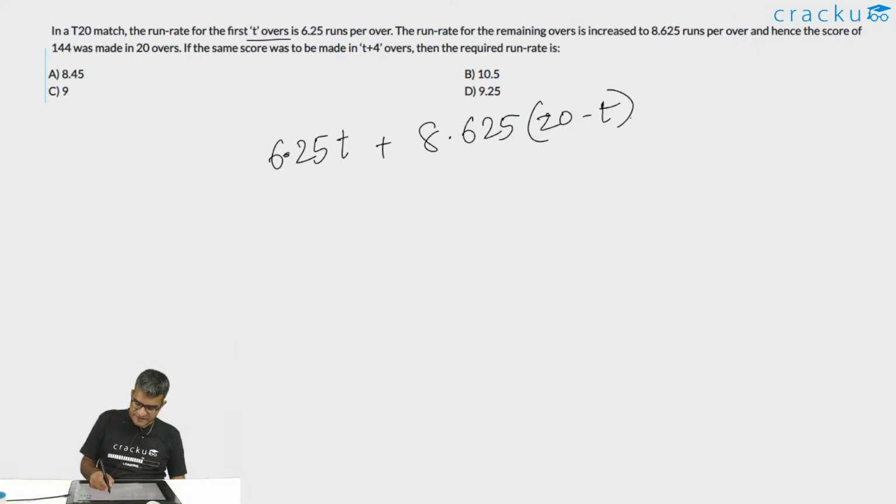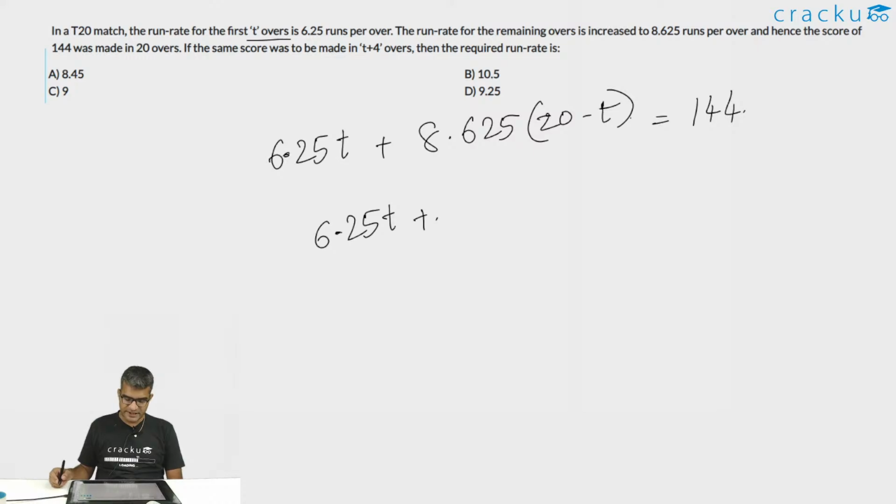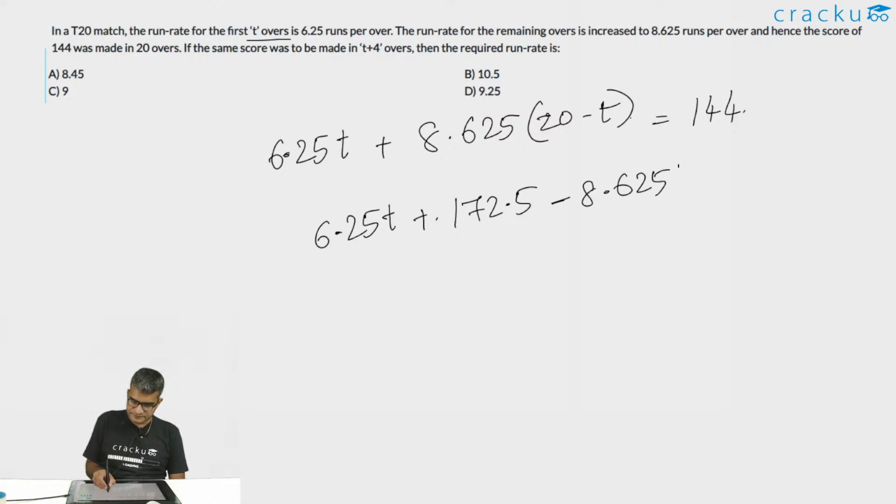We are told the total runs scored is 144. If you simplify it, you are going to get the value of t. So 6.25t plus 8.625 into 20, that will be equal to 172.5 minus 8.625t. This is equal to 144.